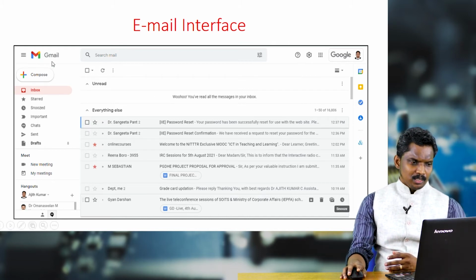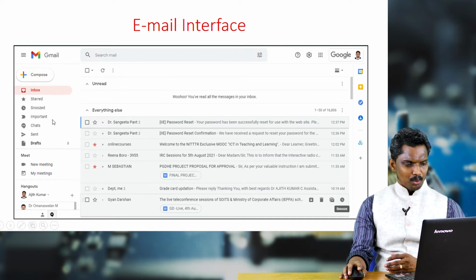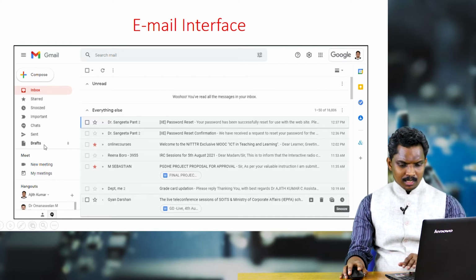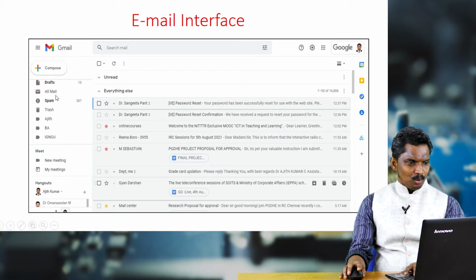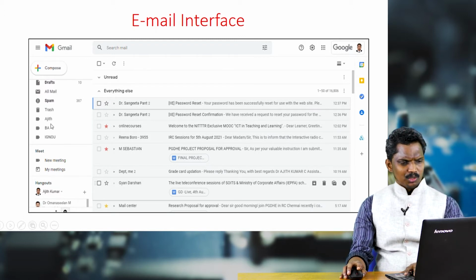You can see there is compose, and below that inbox, starred, snoozed, important, chats, sent, drafts, then all mail, spam, trash. You can see this also, written in my name, Ajit. BA, IGNOU, these are folders which I have created.